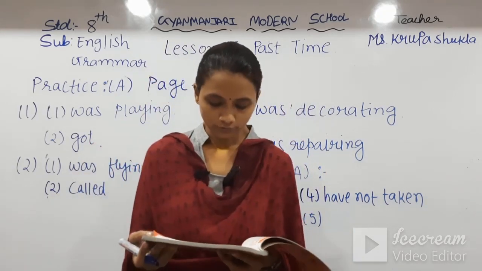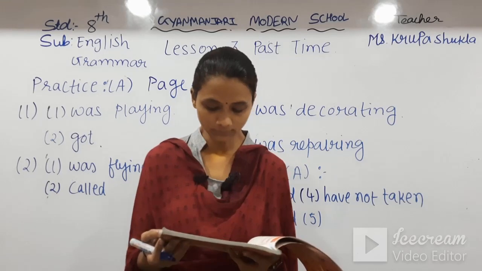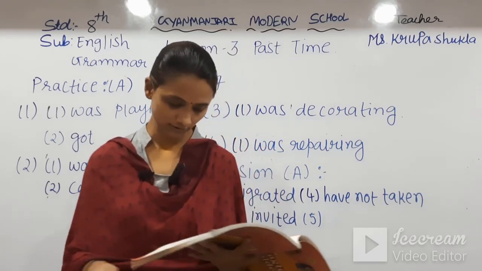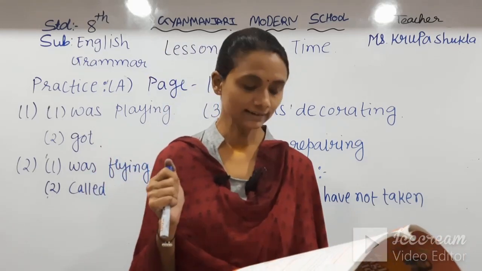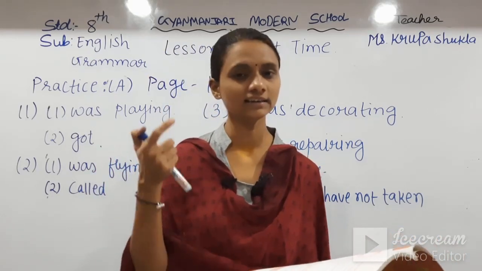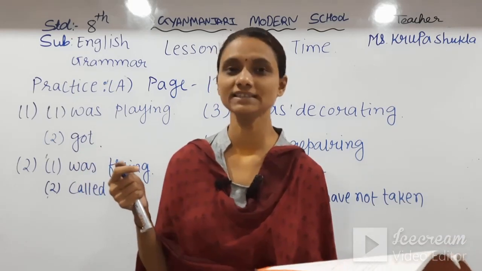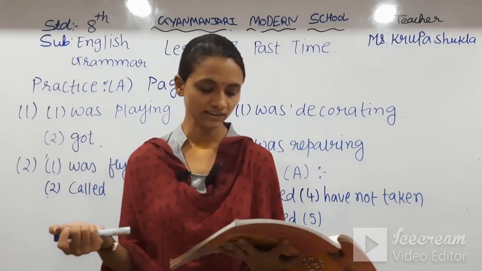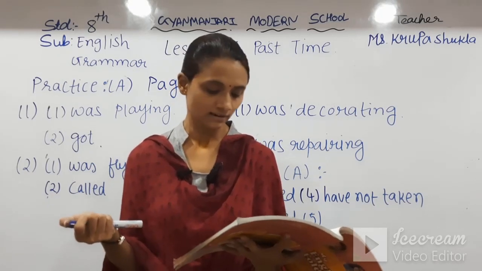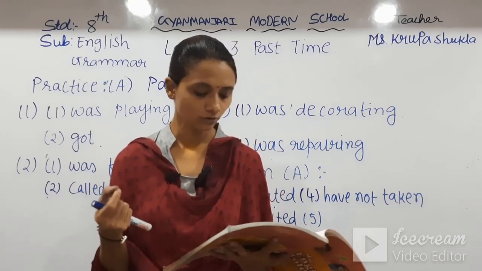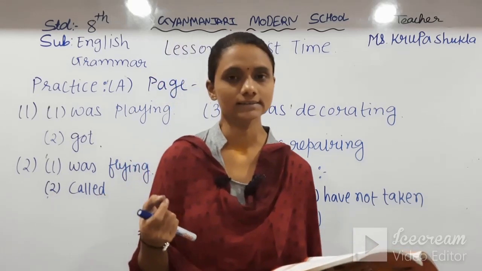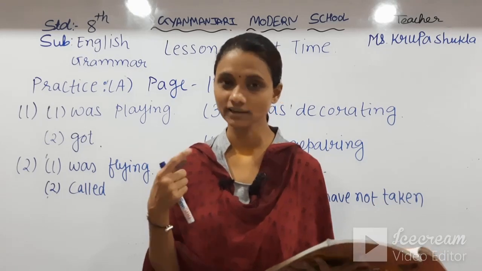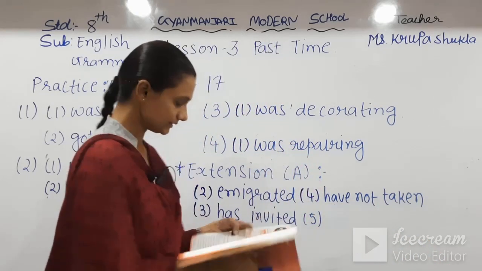Number 5, till now 4 of our friends blank Jai in Australia. Now here let's see what this blank is about. Till now, it means already, till now suggests present perfect tense. It is the key word for present perfect tense. So no doubt here we are going to use present perfect tense. 4 of our friends, it means the plural form of the subject is given, so we'll use have. Have visited is the right answer.